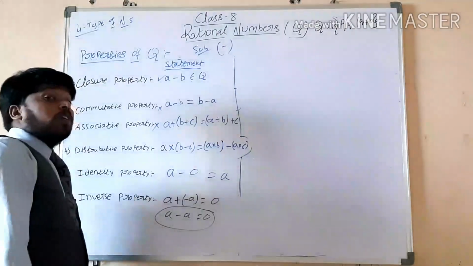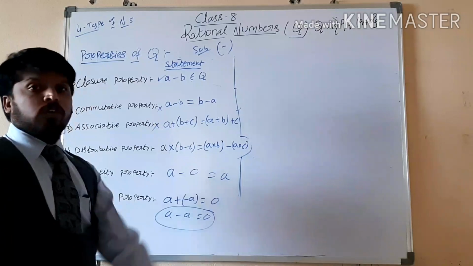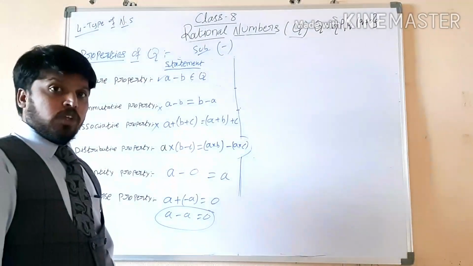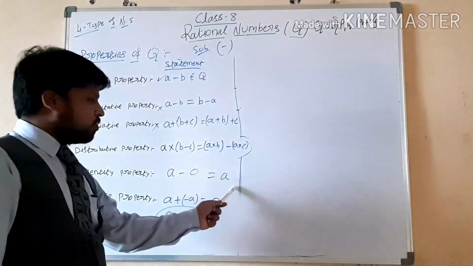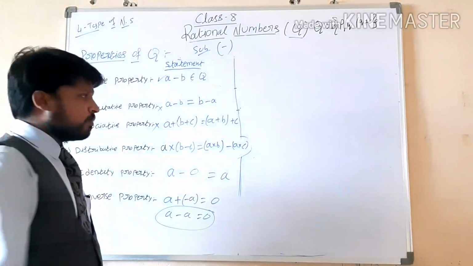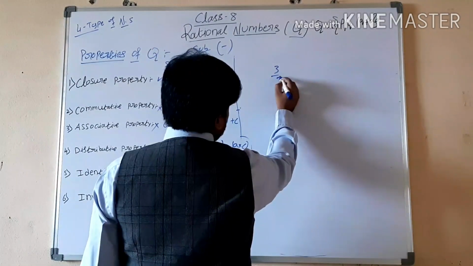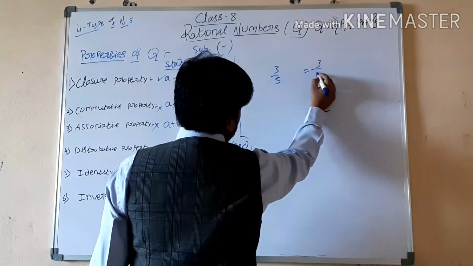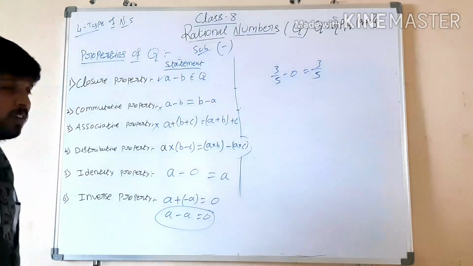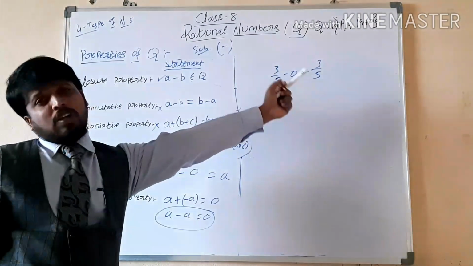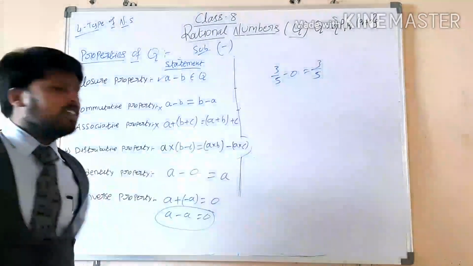What is the subtractive identity? 0. A minus 0 is equal to a, it will come, right or wrong? We will take an example and check it: 3 by 5 minus 0 is equal to 3 by 5. So whenever we subtract 0, we will get the same result.